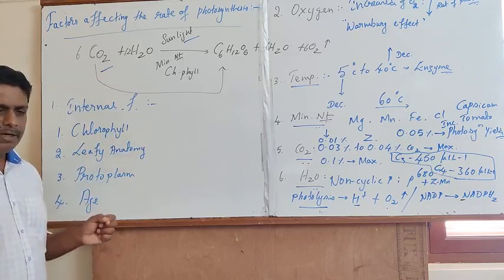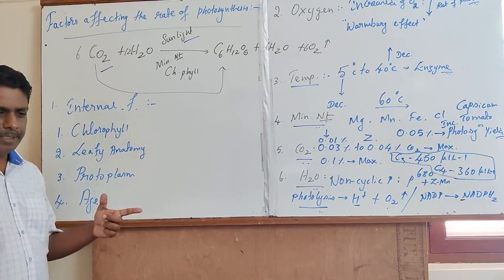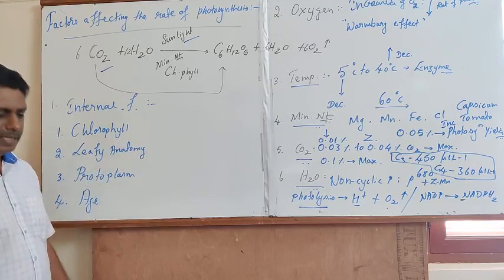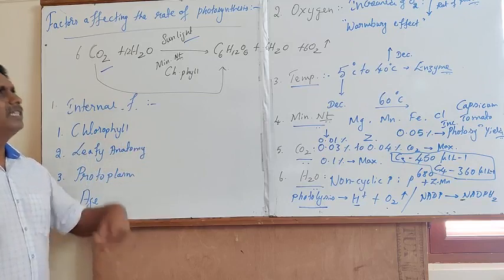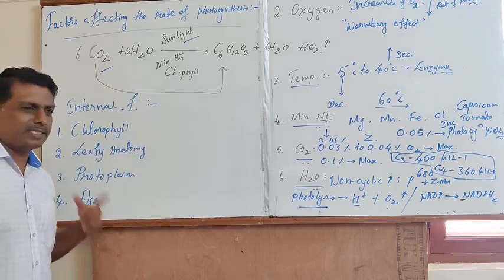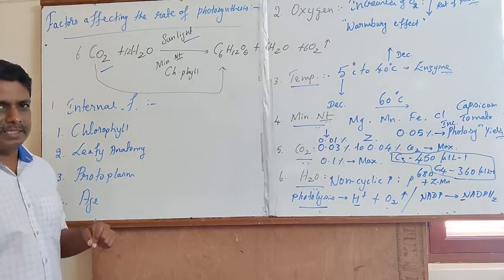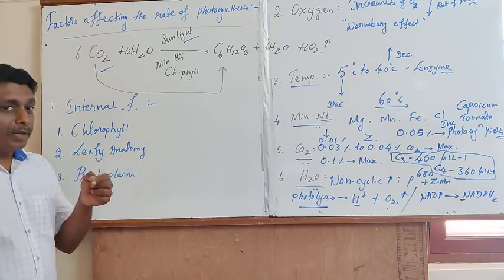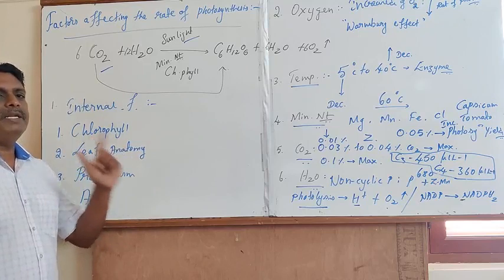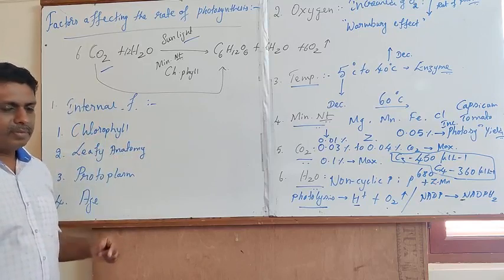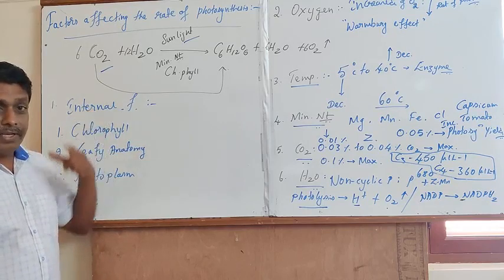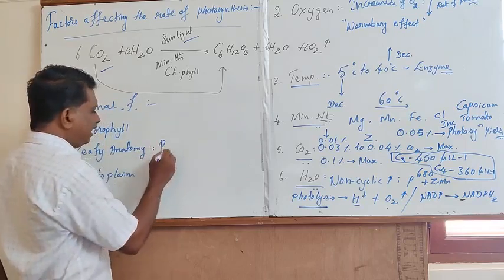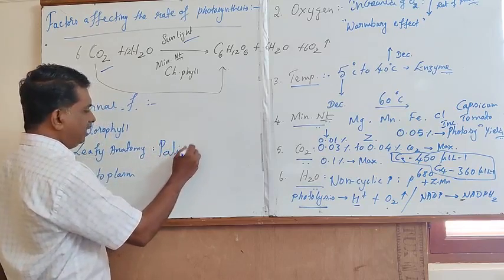If a plant or a leaf is characterized by the presence of well organized chlorophyll pigments, in such conditions the rate of photosynthesis is subjected to increase. In addition to this, if you observe the upper region of the leafy anatomy, you can find the presence of palisade parenchyma.